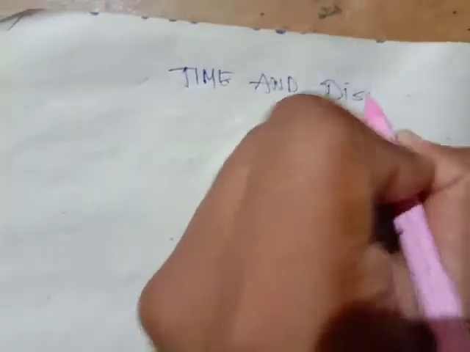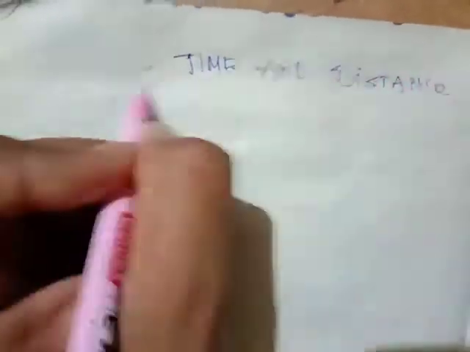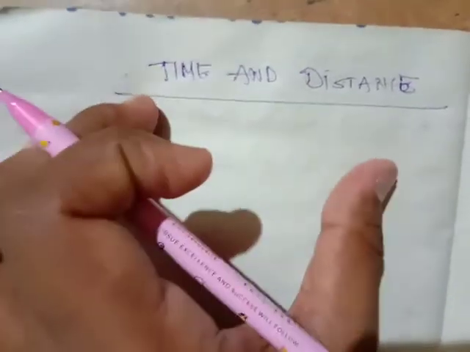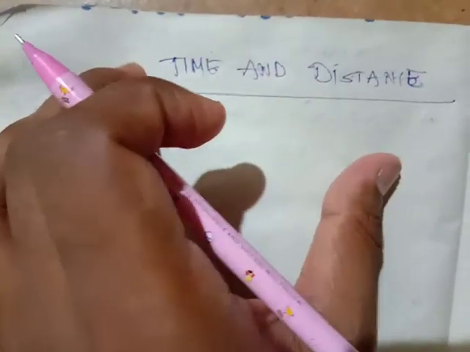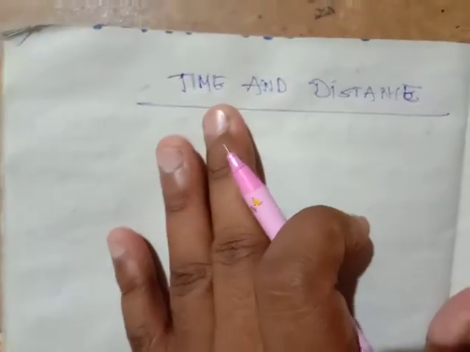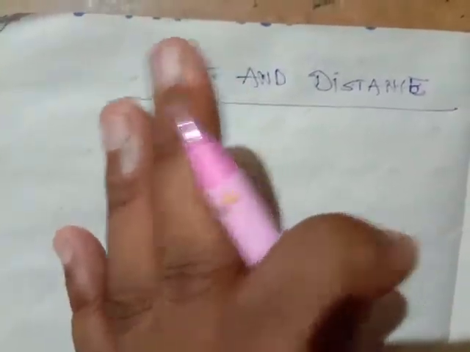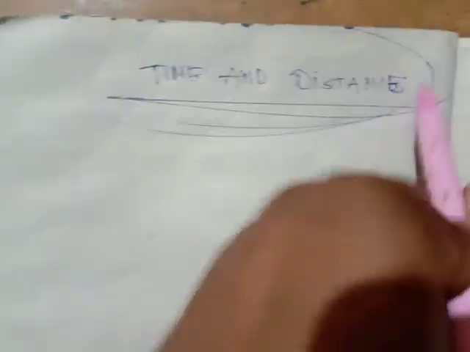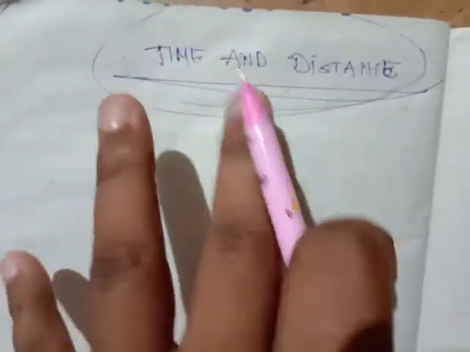Friends, today we are going to start a new concept in aptitude classes, which is nothing but time and distance. Time and distance is very important because if the person who is making the question paper wants to make the exam tough, he'll put the tough questions on this only, because it is somewhat difficult.